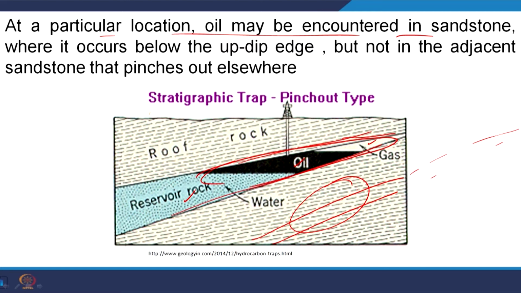If it is pinching out somewhere else, there may be a good chance of getting petroleum in the other part rather than adjacent to this present sandstone body.